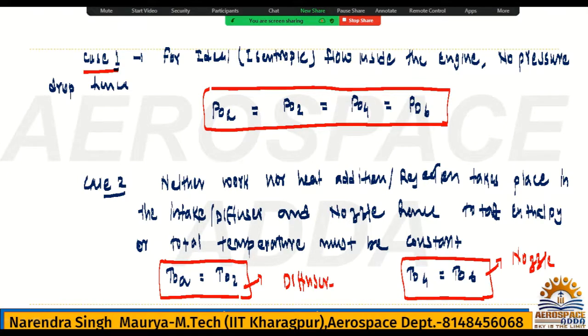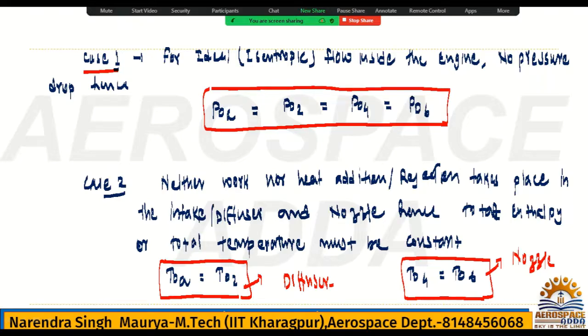Hope this one is clear to all. Because it is ideal, that's the reason this happens for the pressure, but for the temperature it will be the same everywhere. Why? Because in the diffuser and nozzle, for turbojet, turbofan and turboprop, we are not adding any heat, so total temperature must be constant.